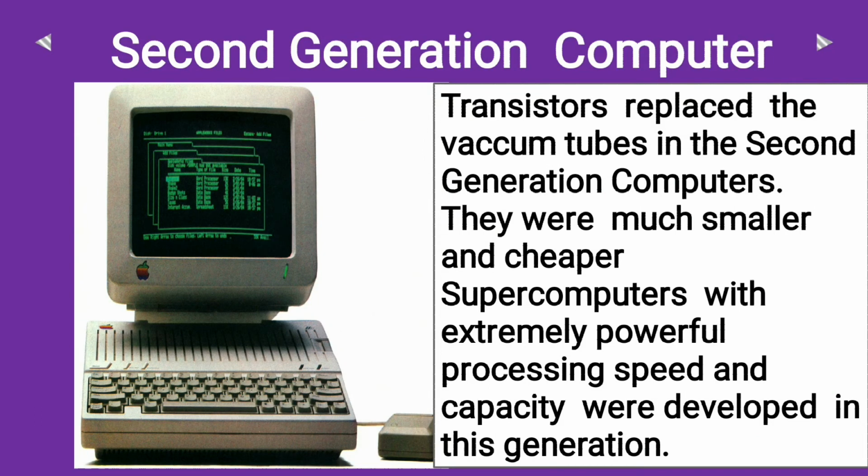Transistors replaced the vacuum tubes in the second generation computers. Second generation computers were much smaller and cheaper. Supercomputers with extremely powerful processing speed and capacity were developed in this generation. These supercomputers were mainly used in scientific applications.